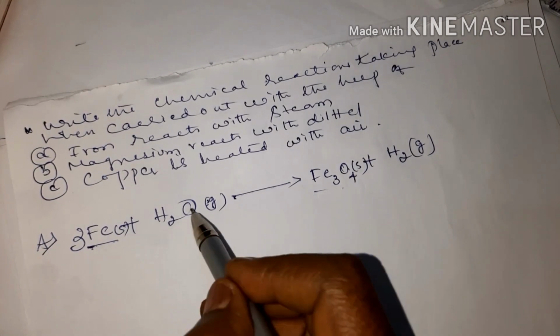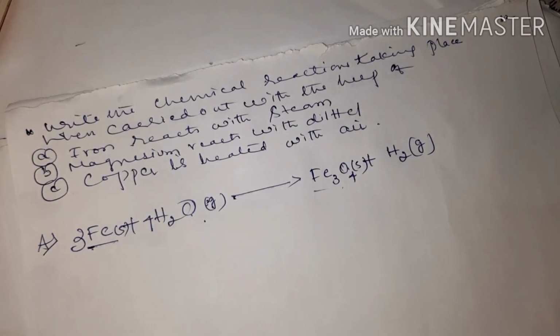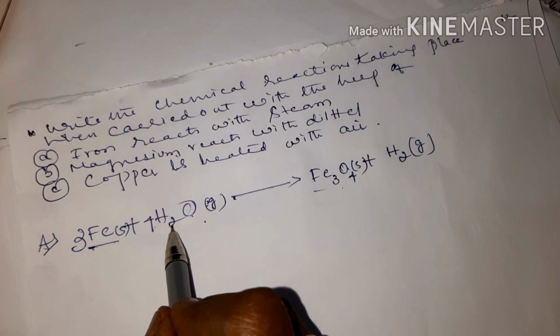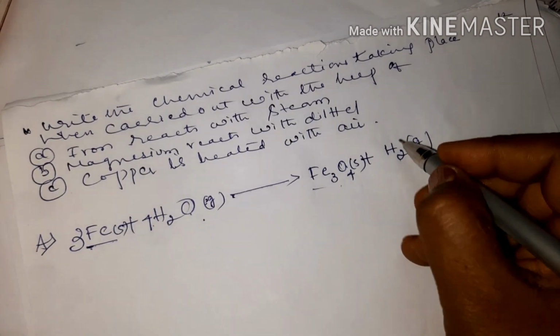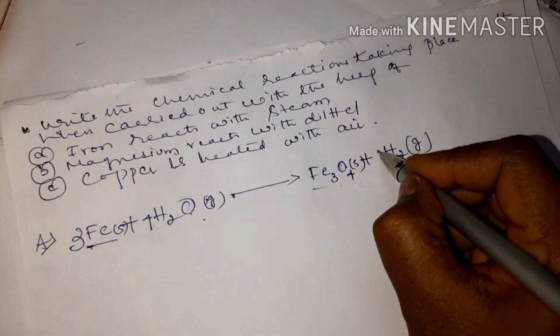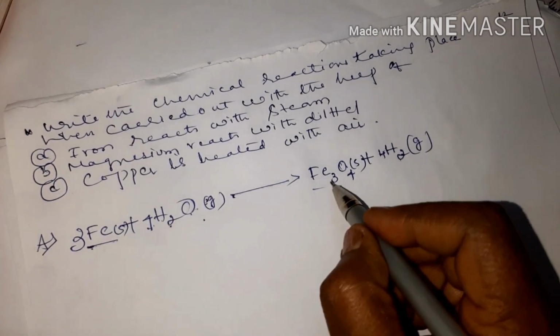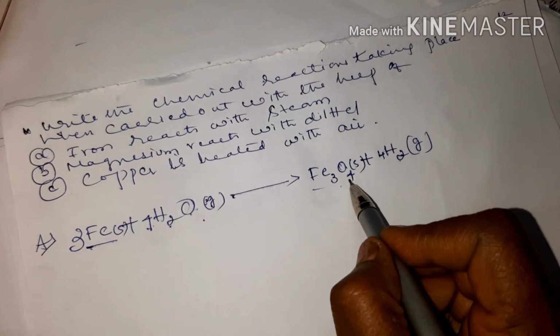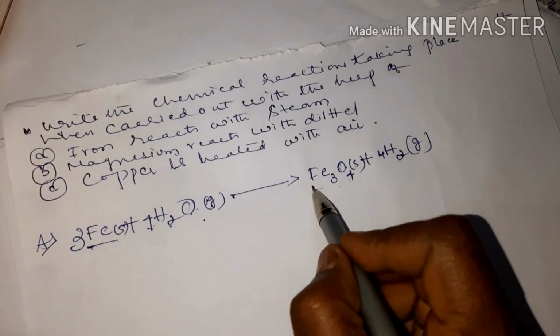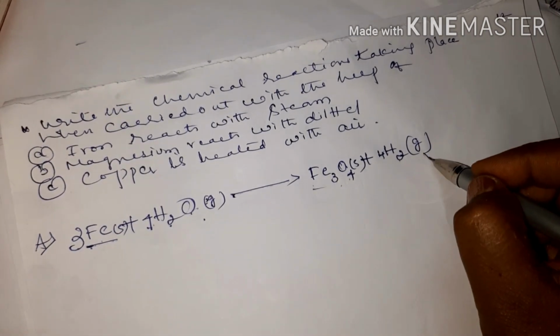Oxygen is 4, here it is only 1, add 4. Hydrogen is 4 2s are 8, here only 4, so make it 4 2s are 8. 4 oxygen atoms, here also 4. 3 iron atoms, Fe3. Equation is balanced.